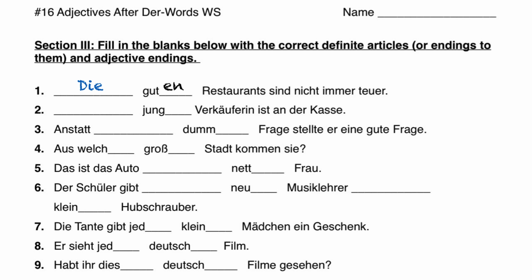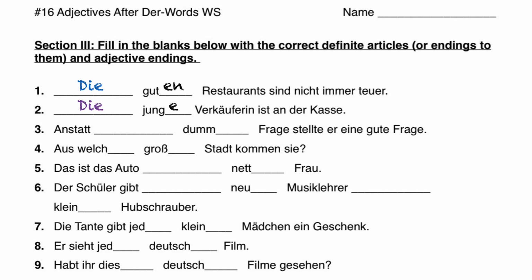Nummer 2. Verkäuferin ist an der Kasse. The salesperson is at the register. This one is feminine, so in the nominative case we have feminine die. Since it's a singular noun, we have to use the singular feminine ending after a der word in the nominative case, which would be e. Die junge Verkäuferin ist an der Kasse. The young salesperson is at the cash register.